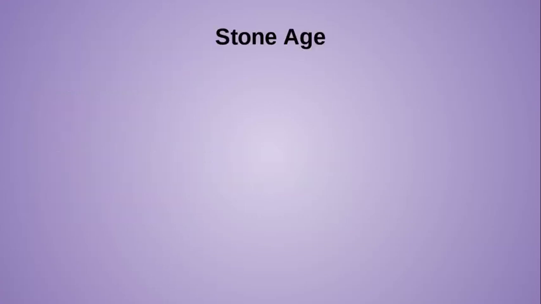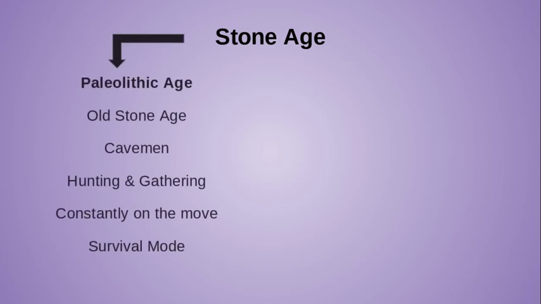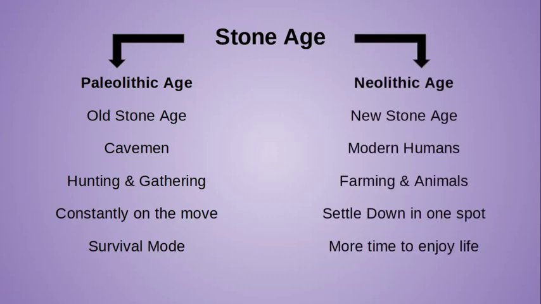All right, so to recap, we've got the Stone Age, which is everything from 2 million years ago to about 5,000 years ago, which was 3000 BCE. Most of human history, as long as humans have been alive on planet Earth, we have lived in the Stone Age, okay, making our tools out of stone. The Stone Age is broken down into two periods. The Paleolithic Age, okay, the Old Stone Age, the cavemen, the hunting and gathering, on the move, we're living in survival mode. And then our Neolithic Age, okay, our new Stone Age, our modern humans.